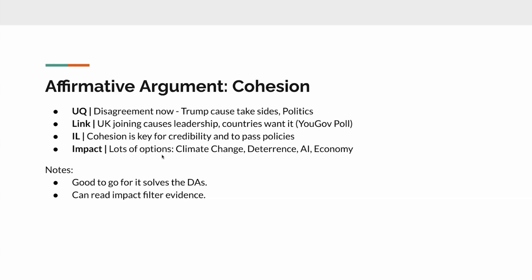The internal link to this argument is just that it's key to credibility. Obviously, no one's going to want to listen to the EU if they all disagree and they can't pass policies. But if they did agree, they would have more of a global influence, especially on countries like the US and China. There's a thing called the Brussels effect, which is just the idea that the EU is a middle power, amidst countries like the US, China, and Russia all fighting each other. The EU has an opportunity to sort of promote good regulations and policies.